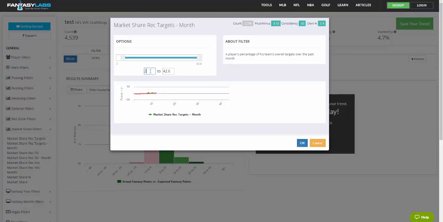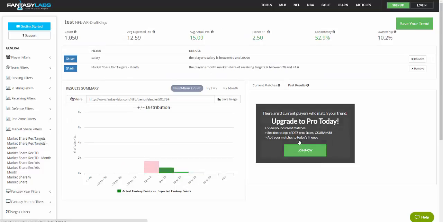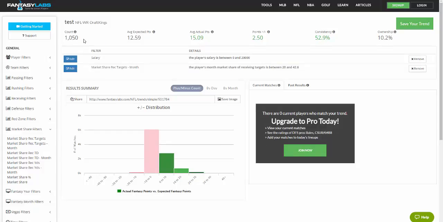We'll do receivers who have at least 20% of their team's targets over the past month. You can see roughly the top 22% or so of receivers fall within this category. They've been expected to score 12.59 points on DraftKings. They've actually scored 15.09, so they've on average supplied 2.5 points above what we'd expect based on their costs.